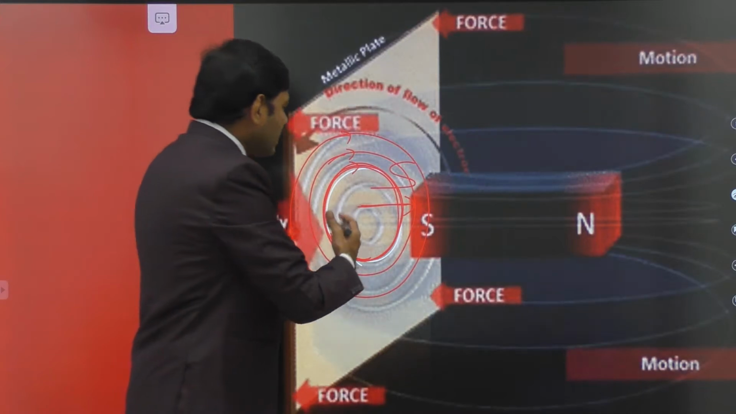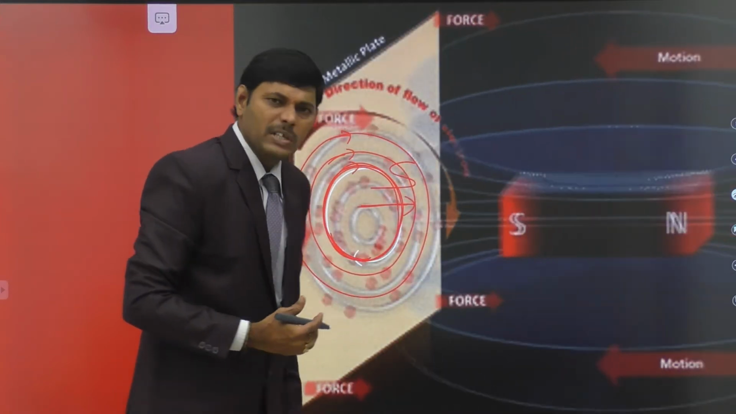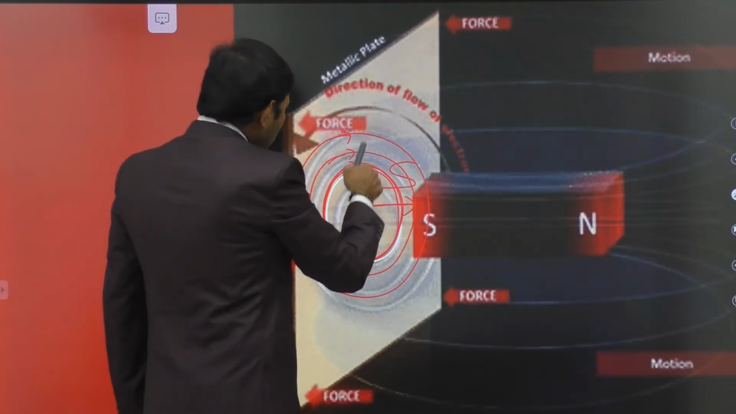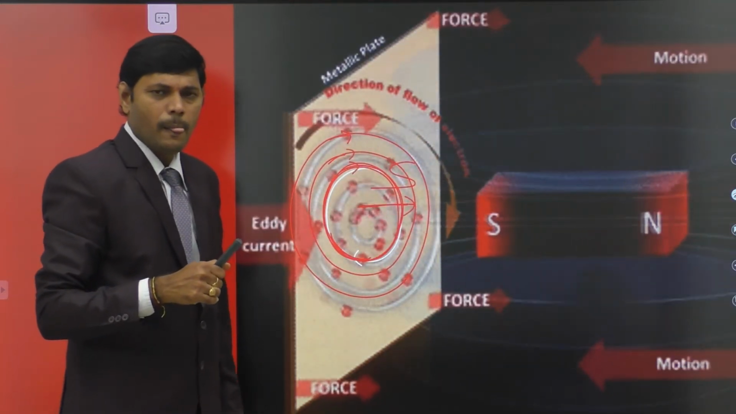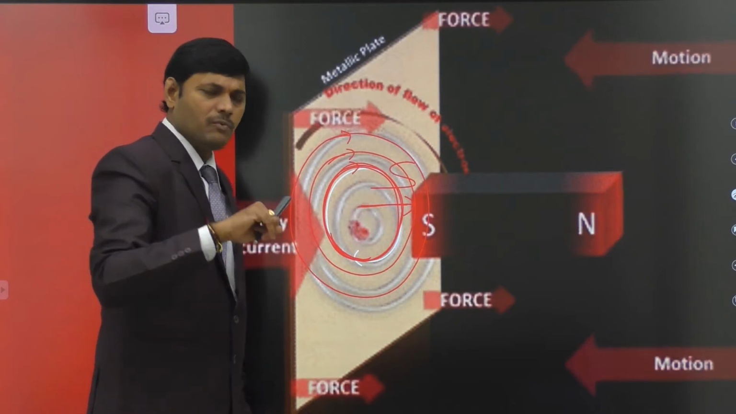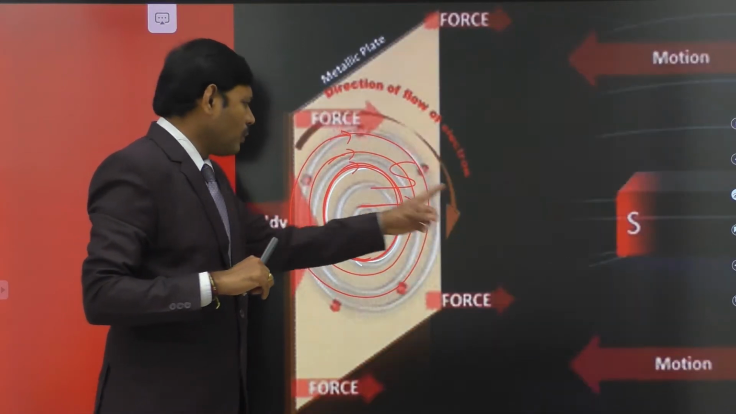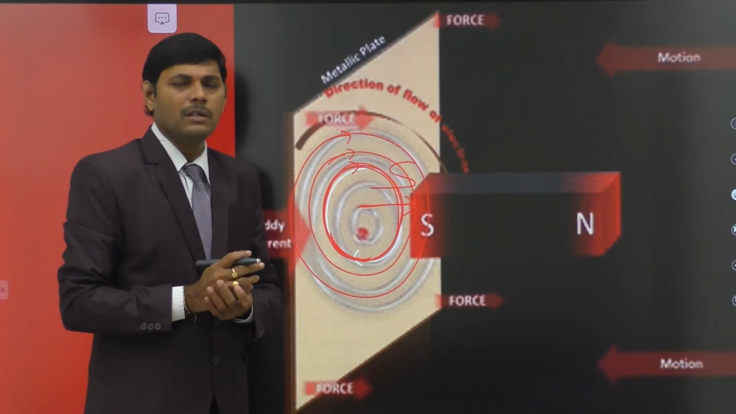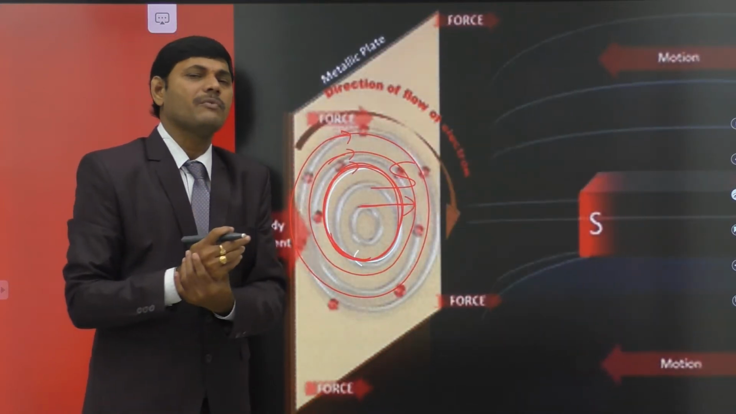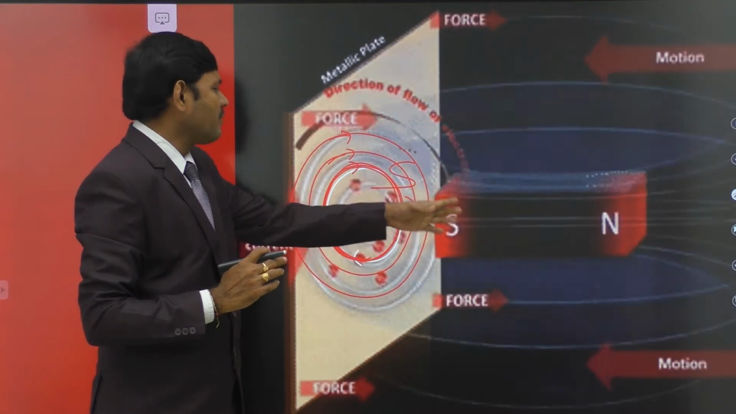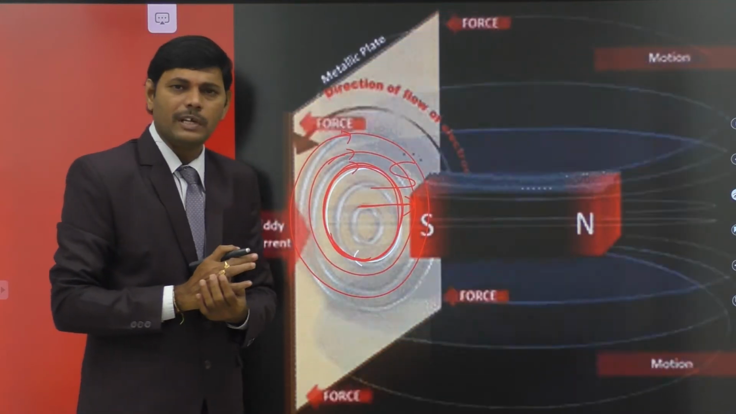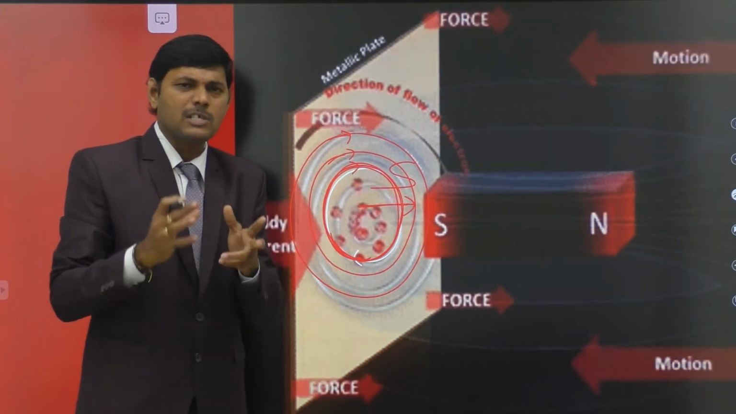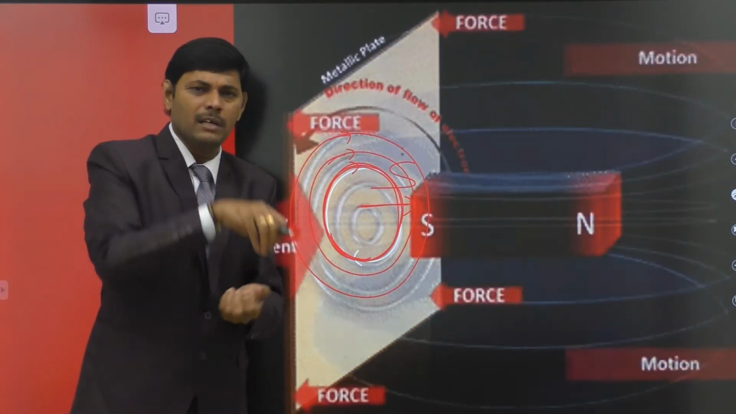And there is a mechanical opposing force developed between the moving magnet and the metal block. As the south pole of the magnet is approaching, the face of the plate becomes a south pole, and there is a repulsion force of interaction between the south pole of the magnet and the south pole formed due to the eddy current. This repulsion force may stop the magnet. So there is a possibility of stopping the moving magnet.